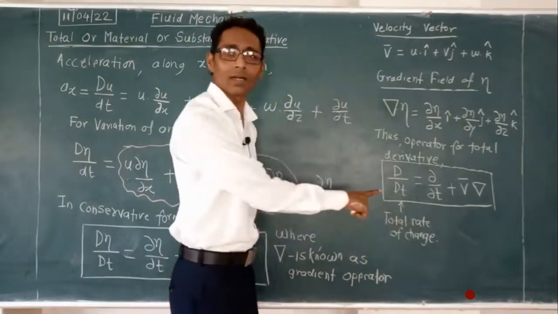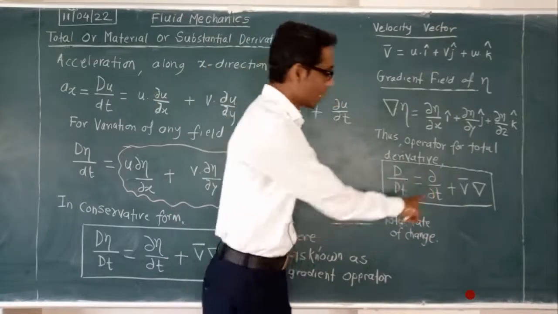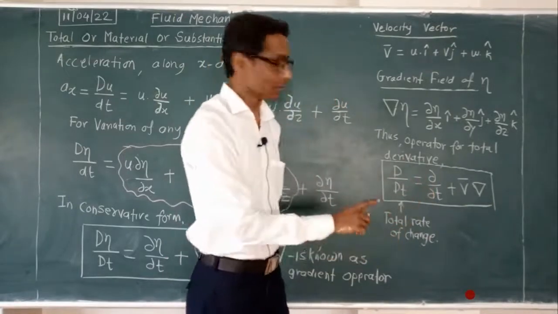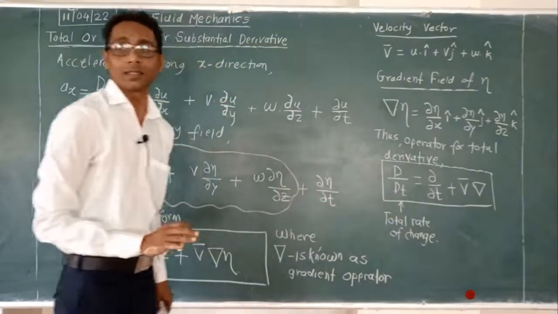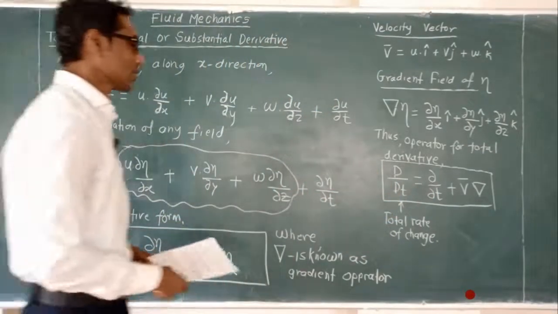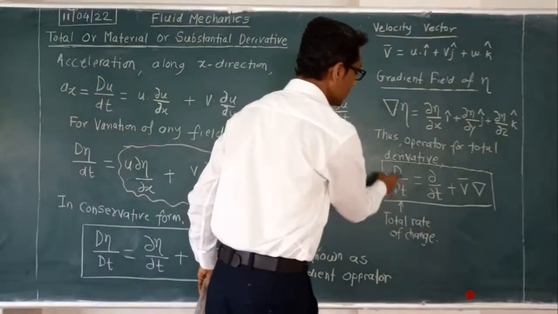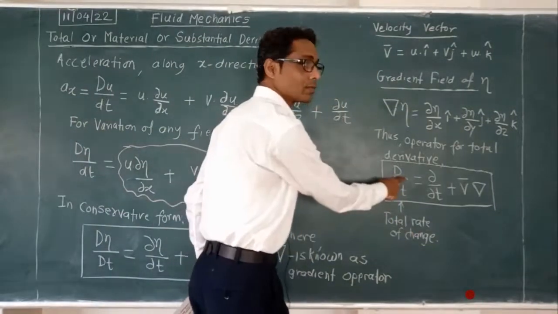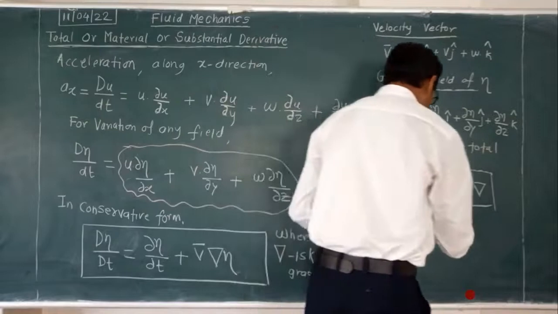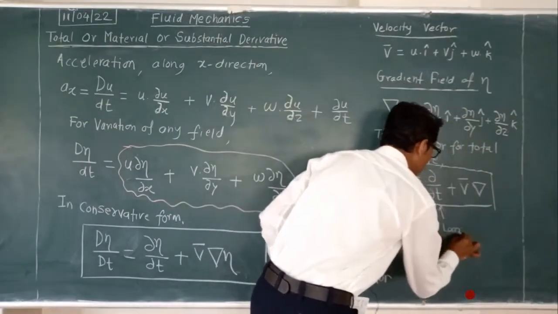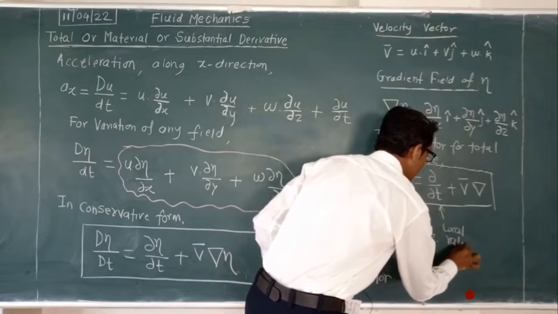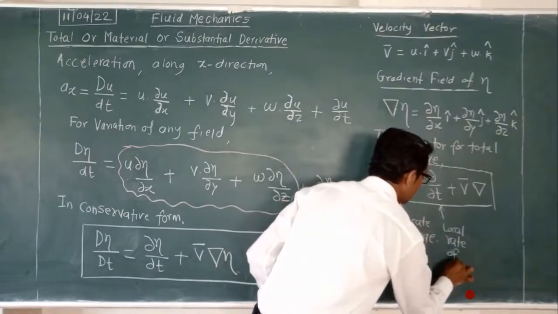All of these, D upon Dt, are rates of change, so this is the total rate of change, which means this is actually the total derivative. And this is the local rate of change.